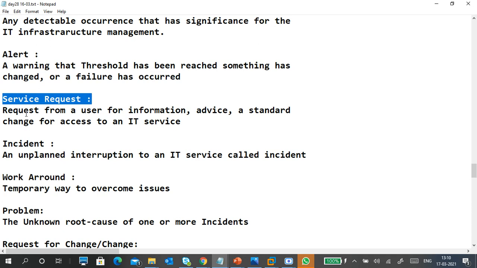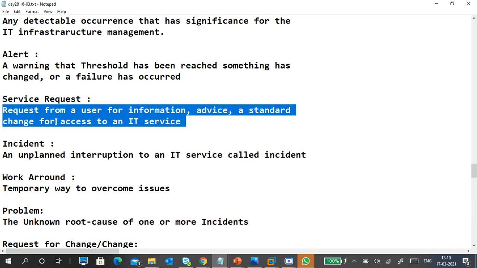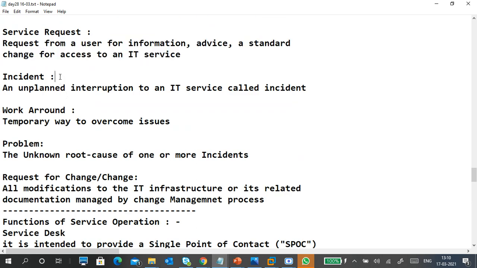Service request. A service request is a request from a user for information, advice, or a standard change, or for access to IT services. Like a user requests, I want to increase my RAM, or I want more internet speed, I want a VPN connection. These are considered requests. Examples are important, guys. Remember that.